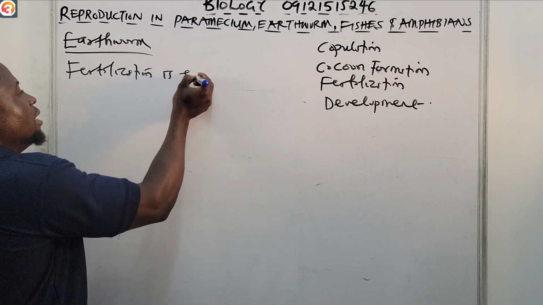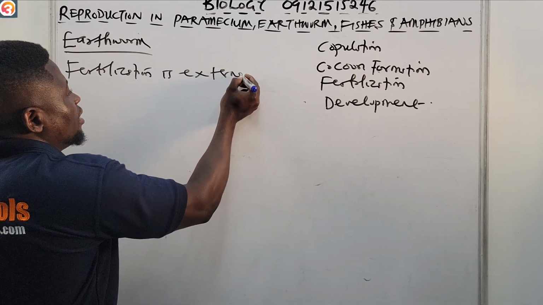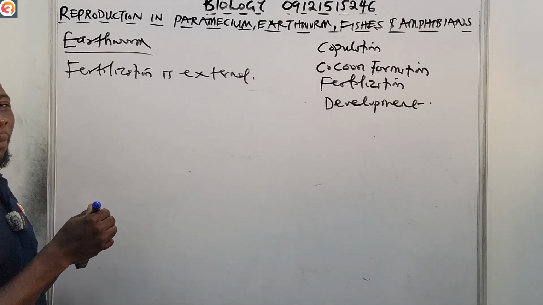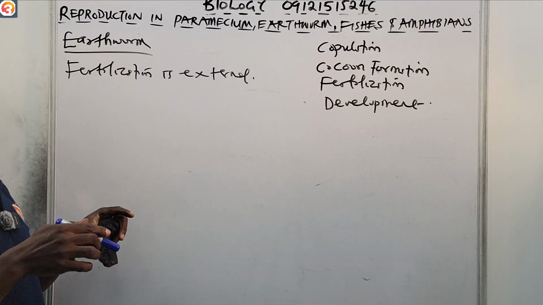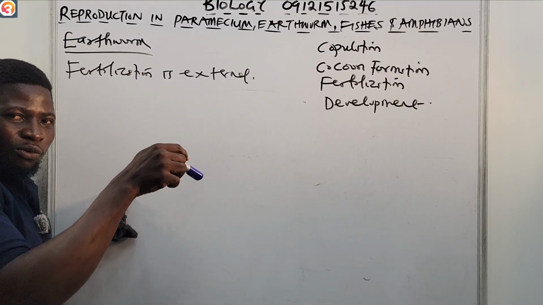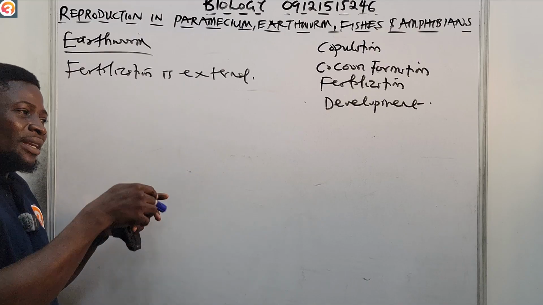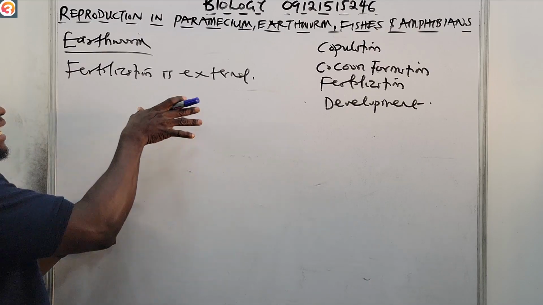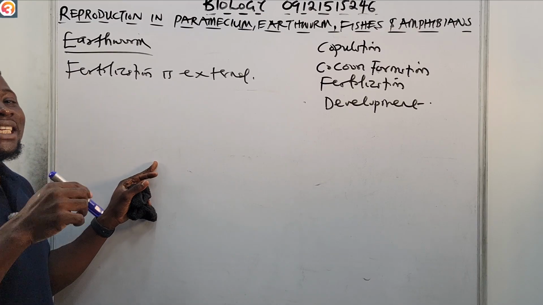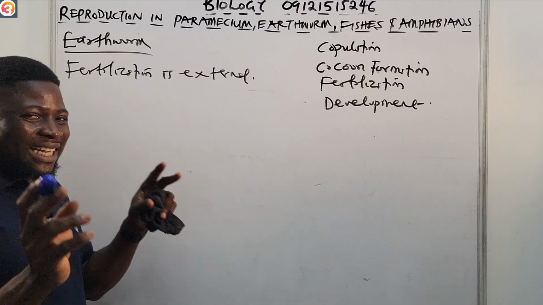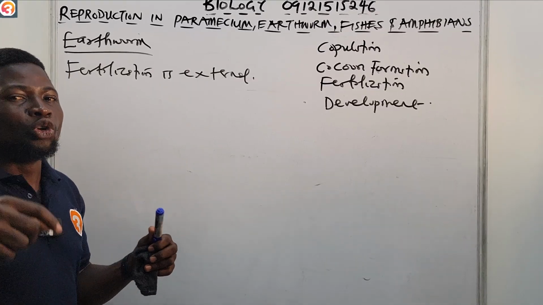Fertilization is external. So fertilization happens outside the body of the earthworm, inside the cocoon. They are releasing the egg and the sperm in the cocoon itself. So fertilization is not internal, it is external. And after this fertilization, the zygote develops in the cocoon.